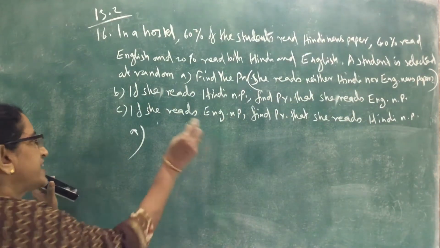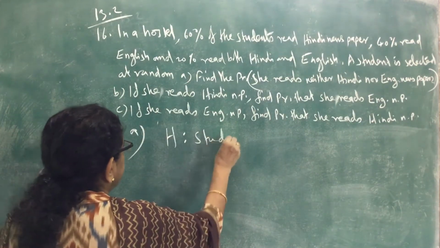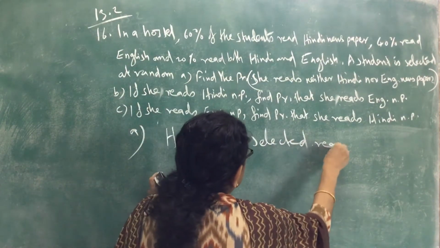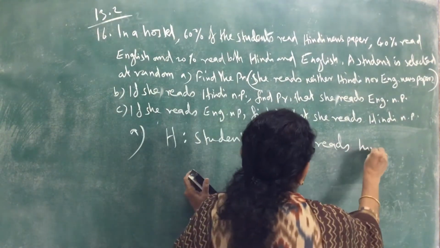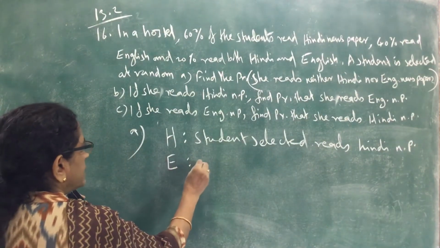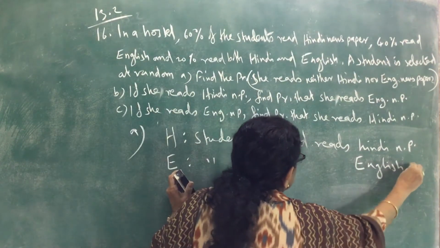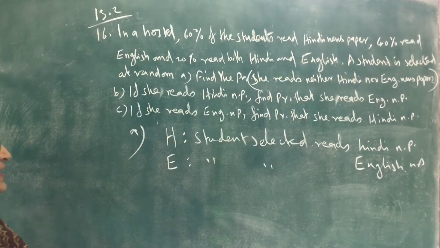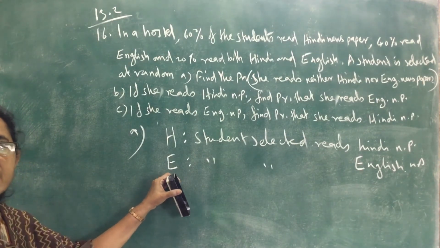So first we can name: H be the event, the student selected reads Hindi newspaper. Then E be the event, the student selected reads English newspaper. So this is the event H and E. H means the student selected reads Hindi newspaper. E is the event the student selected reads English newspaper.